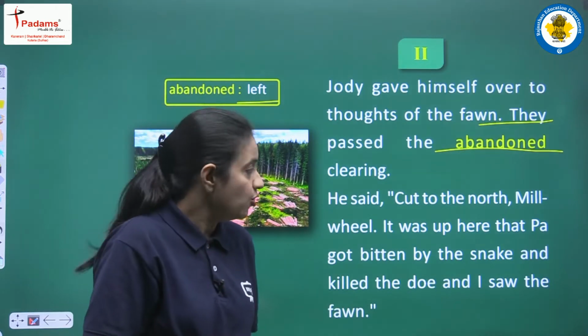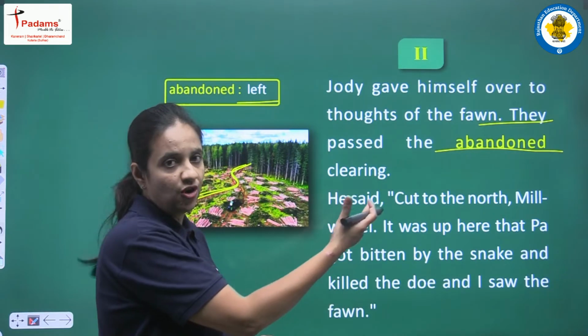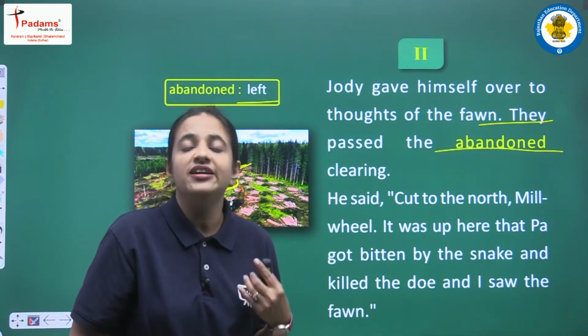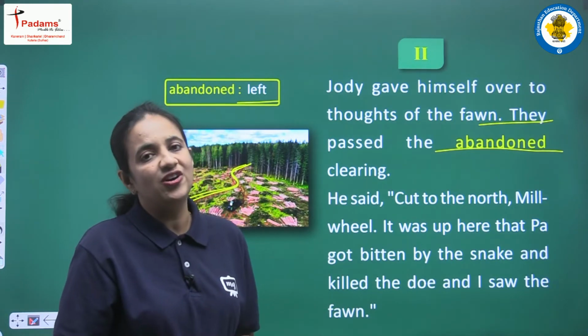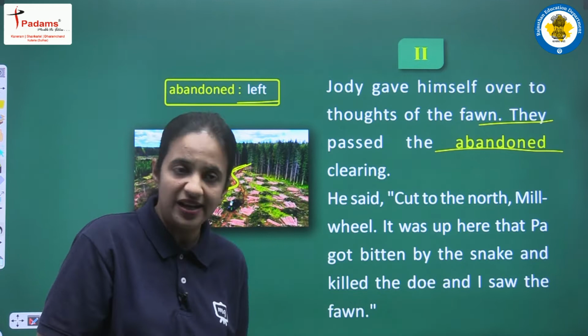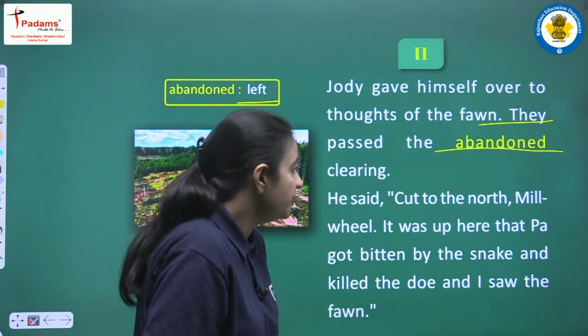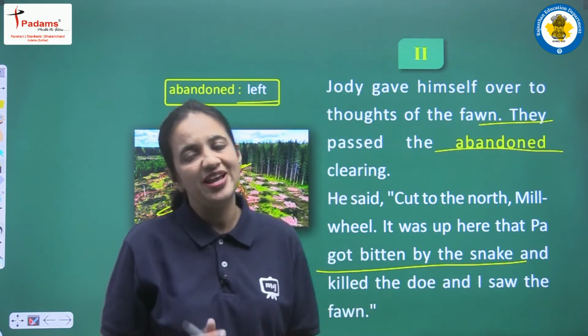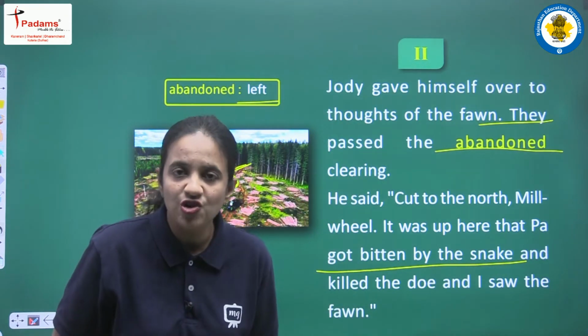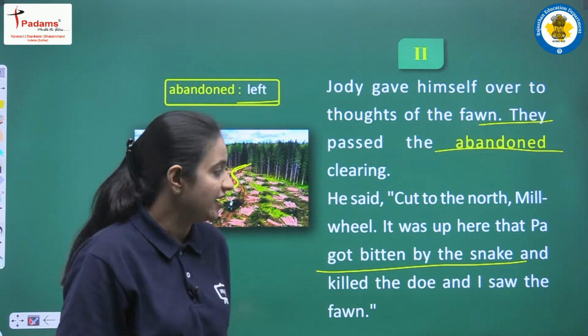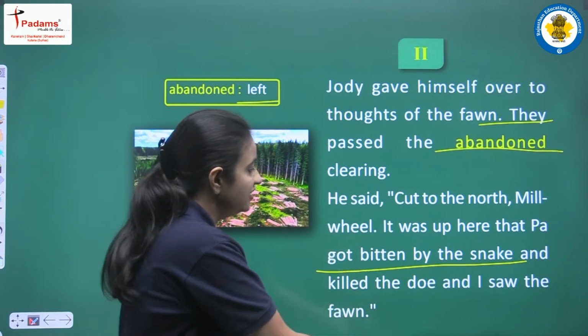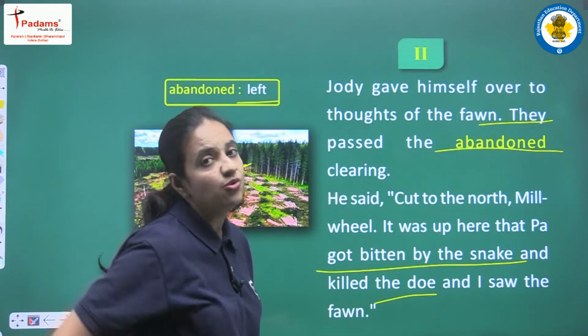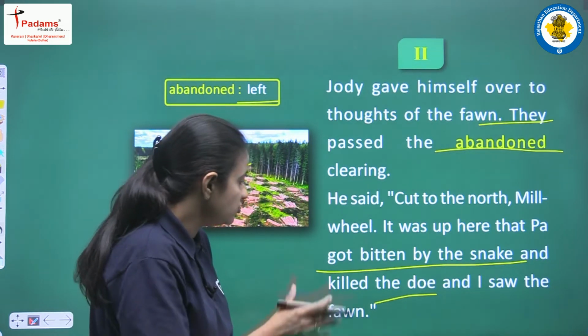Why is he saying to cut to the north? Because when they pass that clearing, Geordie is able to recognize the place, and he is saying that it was up here where Pa got bitten by the snake. In the previous video we read that the father of Geordie was bitten by a rattlesnake, and finally they killed the doe, and this is the place where Geordie saw the fawn.